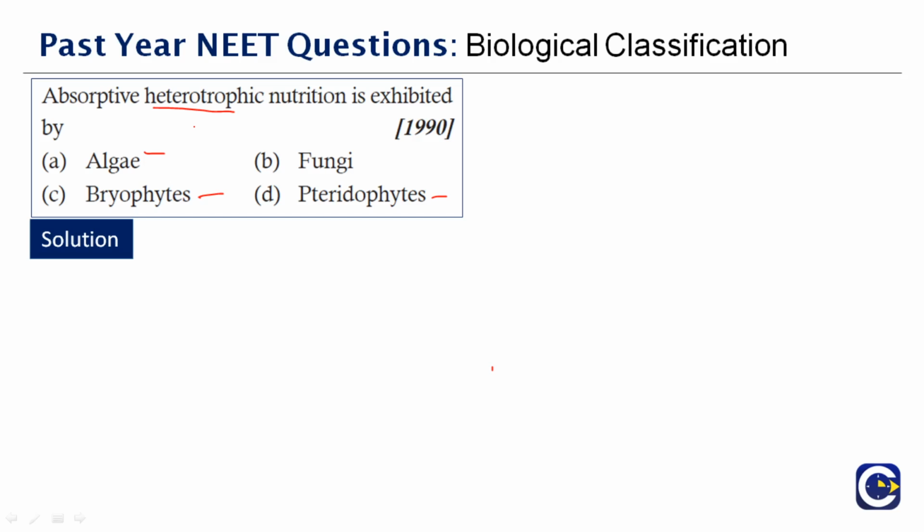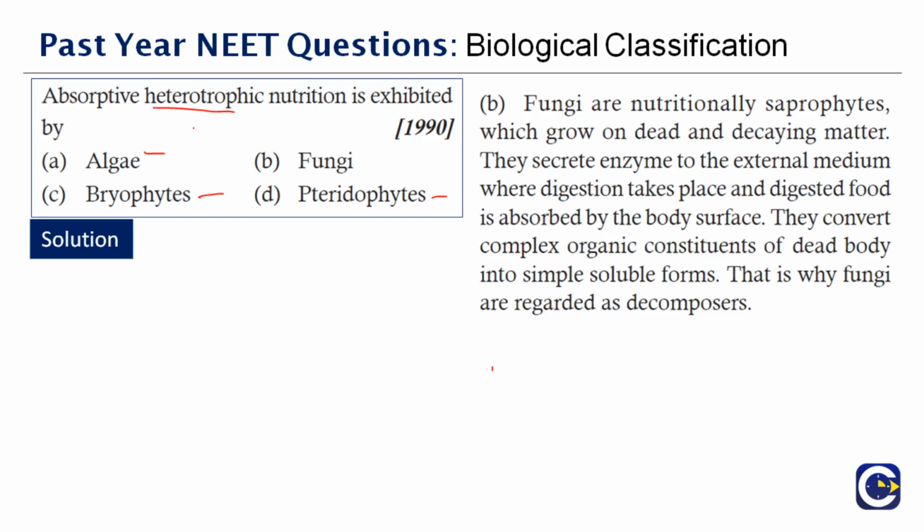Fungi are nutritionally saprophytes which grow on dead decaying matter. They secrete enzymes into the external medium where digestion takes place, and the digested food is absorbed by the body surface. They convert the complex organic constituents of the dead body into simple soluble forms, and that is why fungi are related to the heterotrophic mode of nutrition. Therefore, the correct answer to this question is option B.